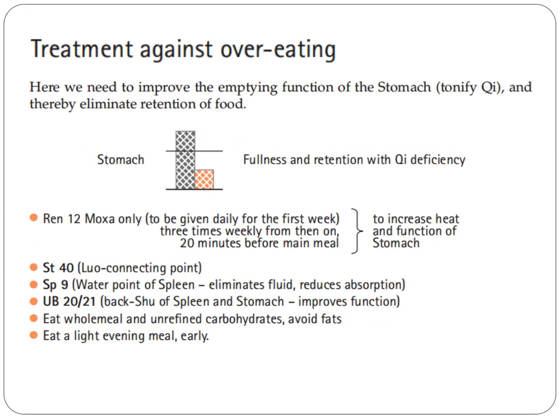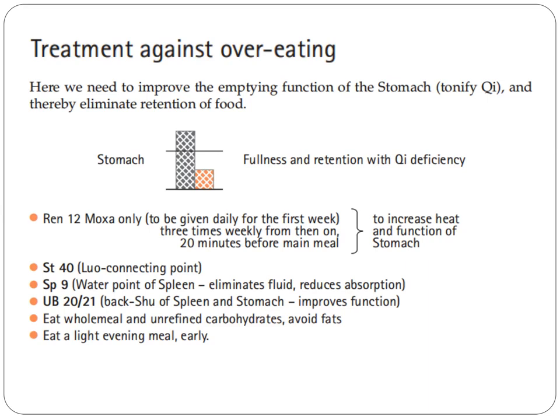We use the point REN 12, we moxa only, to be given daily for weeks, 3 times weekly from then on, 20 minutes before the main meal. This is to increase heat and function of the stomach. Next, we use stomach 40, which is the Lu connecting point. Spleen 9, which is the water point of spleen, eliminates fluid, reduces absorption.